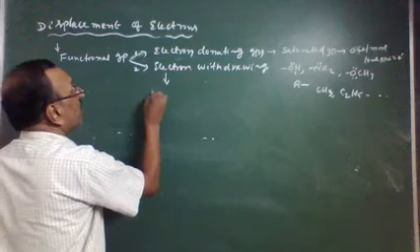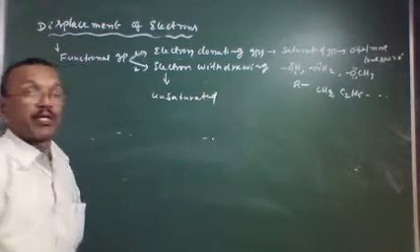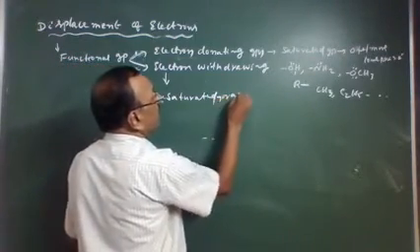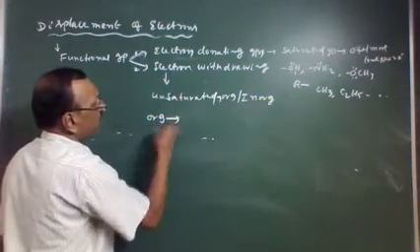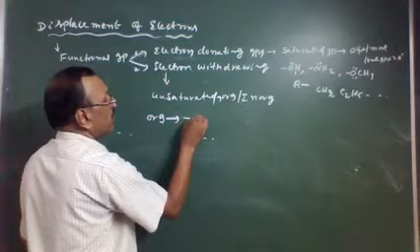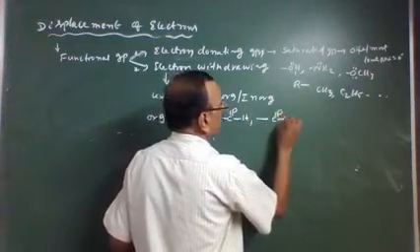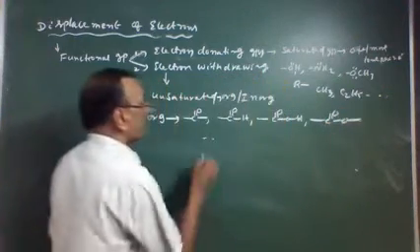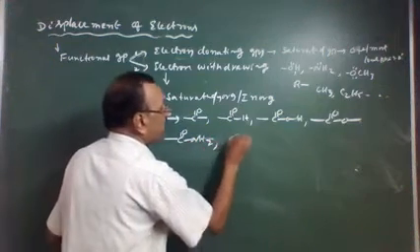Electron withdrawing groups are unsaturated groups, may be organic or inorganic. For example, organic groups: ketonic group, aldehydic group, carboxylic group, ester group, amide group, and phenyl group.